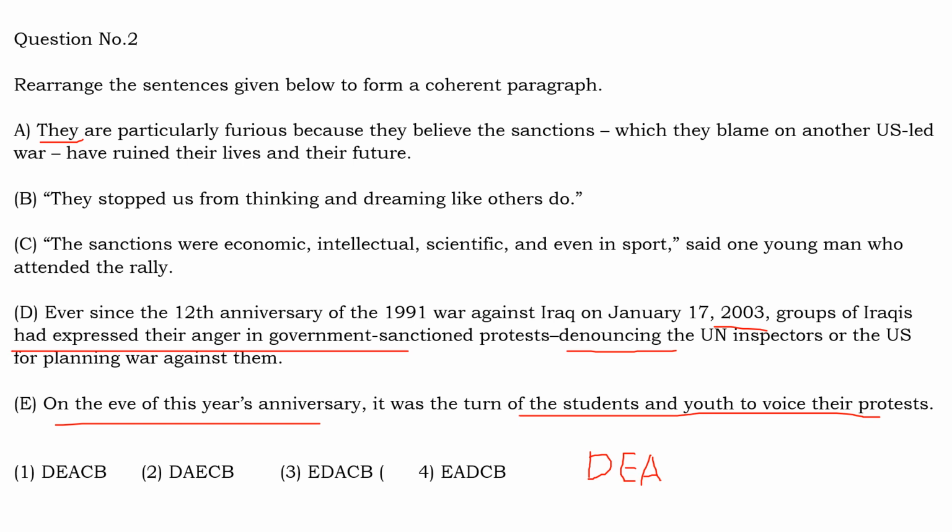of Iraq. And out of B and C, which is the next sentence? See, both are talking about the opinions. So when we have two sentences which talk about opinions, you should first select the sentence where it is mentioned who is making that opinion. So this sentence is talking about that. It says that one young man who attended the rally says that sanctions for economic, intellectual, scientific, and even sport. So this is the sentence which gives you the idea that one young man attending the rally is having this